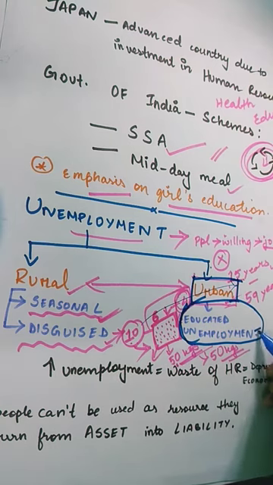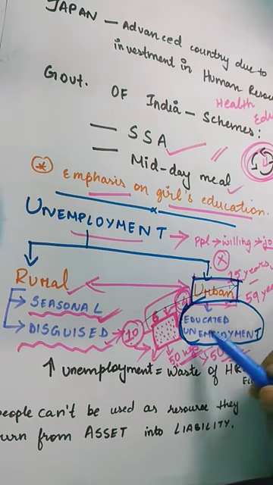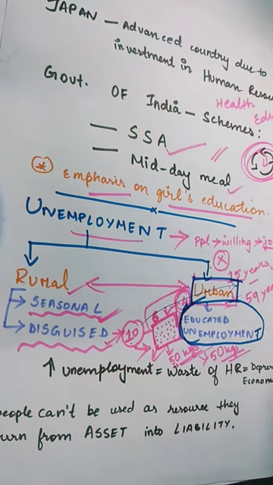No, even in towns and cities, matriculates, graduates, and postgraduates do not get jobs. It means there is less work. That's why we have educated unemployment here.